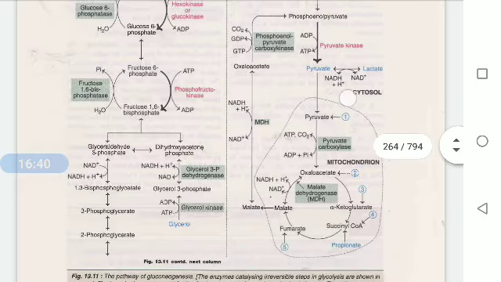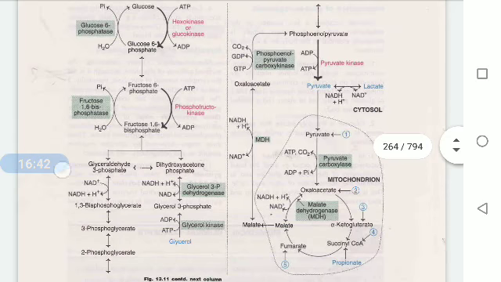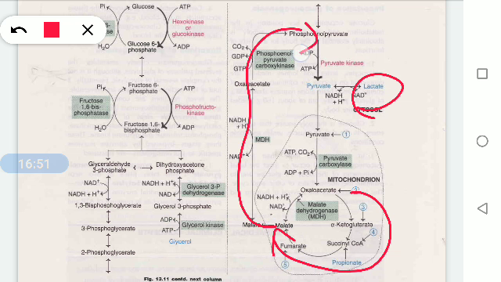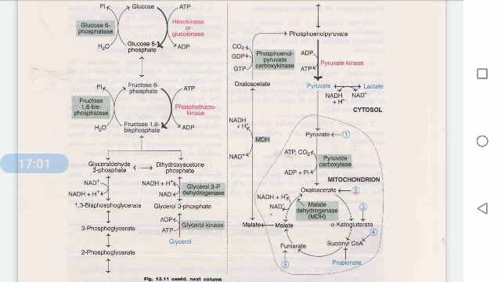If lactate is produced, there is no need for conversion of oxaloacetate to malate and again from malate back to oxaloacetate. So directly it can use this reaction. This bypass of malate is not necessary. So this is the reason.